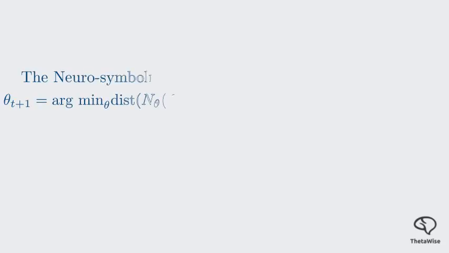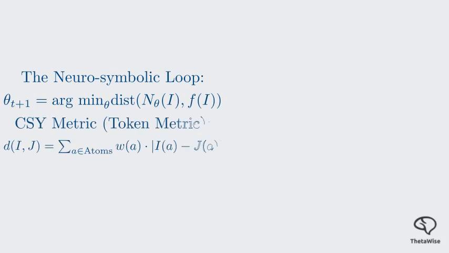We now arrive at the core mechanism, the neuro-symbolic loop. This is the iterative process where a neural network's weights are updated to better approximate the symbolic revision operator. To measure how well our neural network n sub theta mimics the symbolic operator f, we need a metric. This is where the CSY, or token metric, comes in.